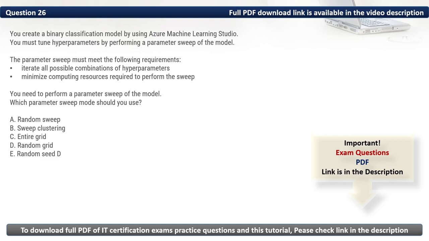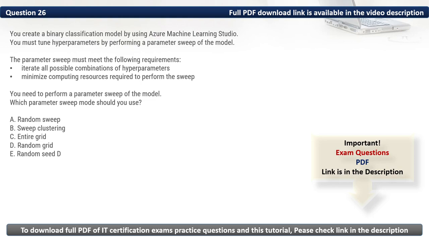Firstly, let's eliminate the incorrect options. We have A, random sweep. It selects random hyperparameter combinations, not all possible ones. Then we have B, sweep clustering. It is not a recognized hyperparameter tuning method.